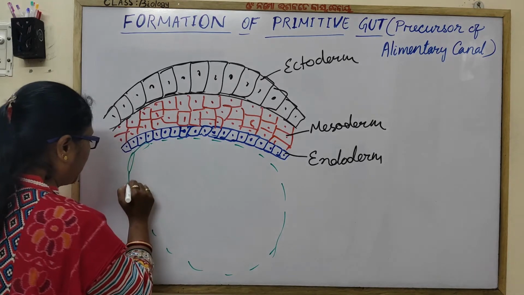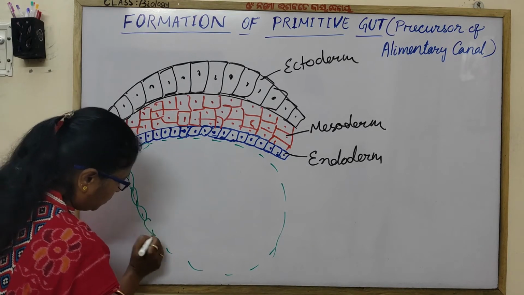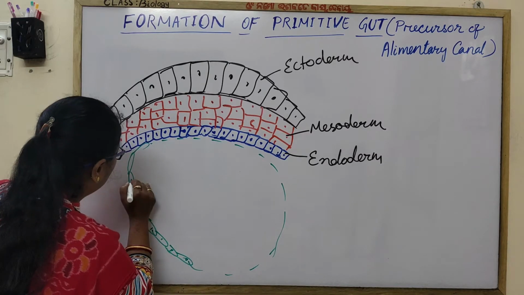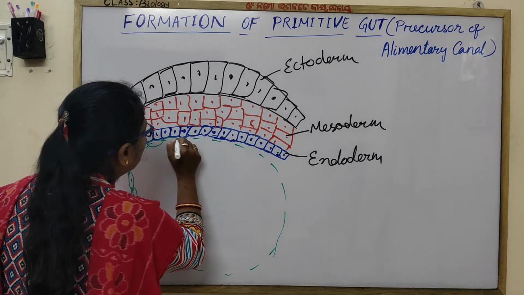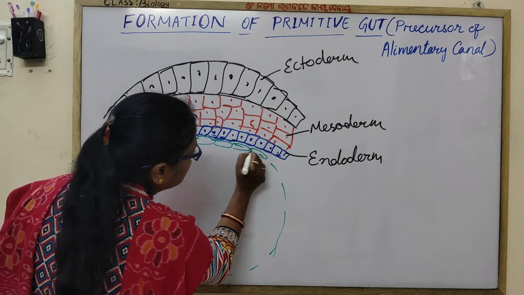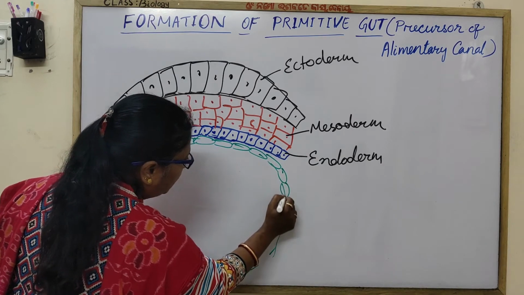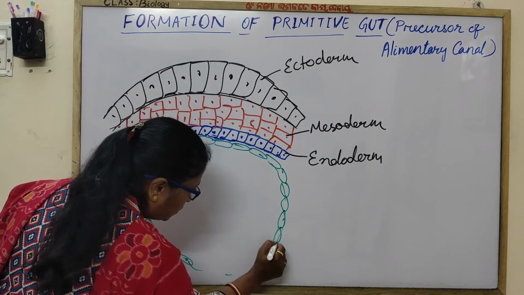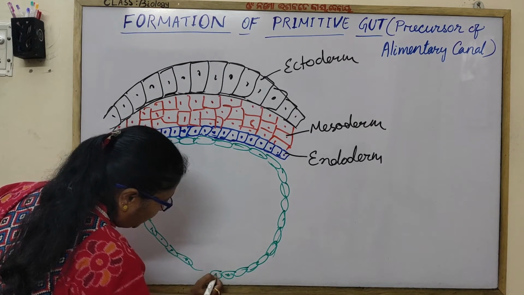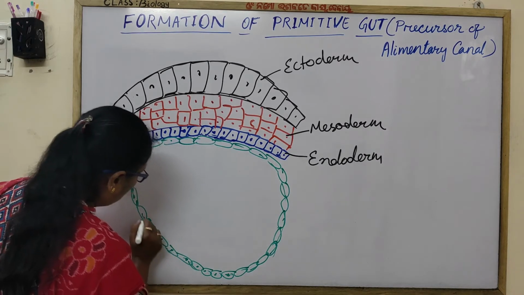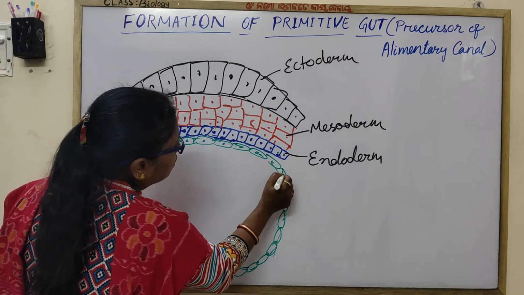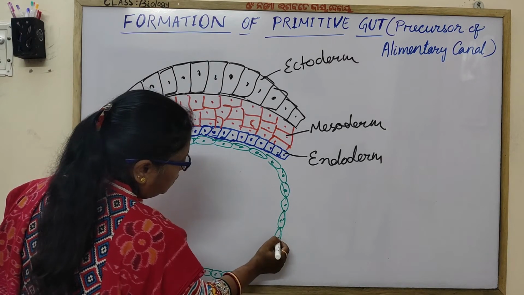What yolk sac? The primitive one. These cells are proliferated from the hypoblast and differentiated into squamous epithelial cells.